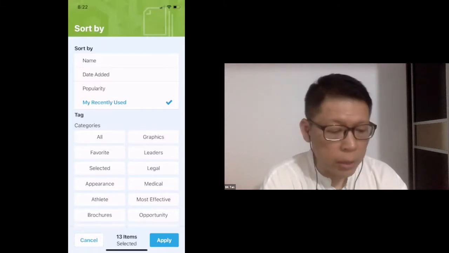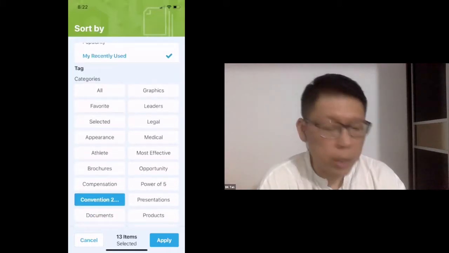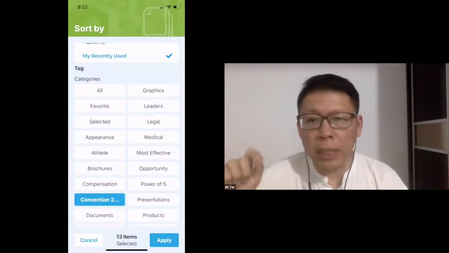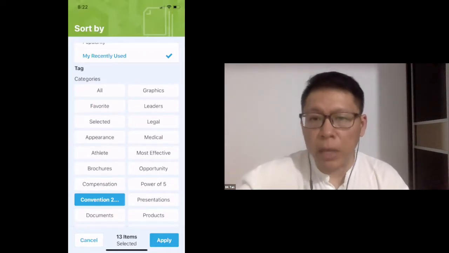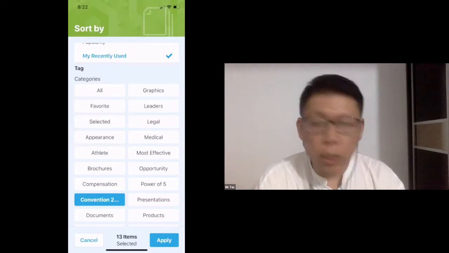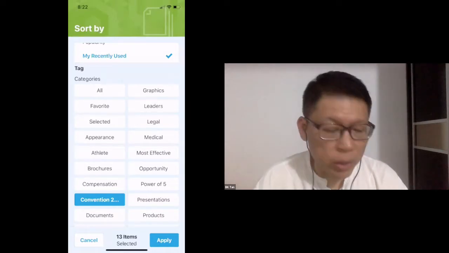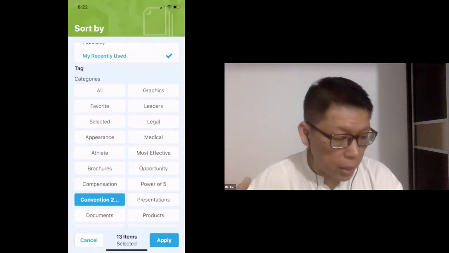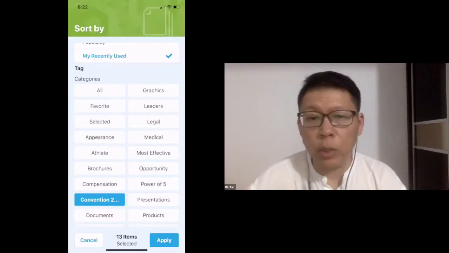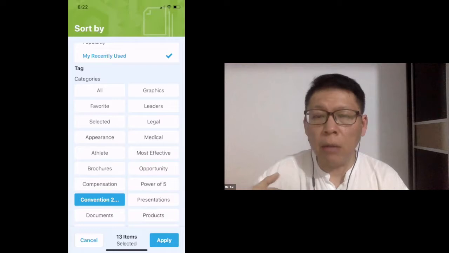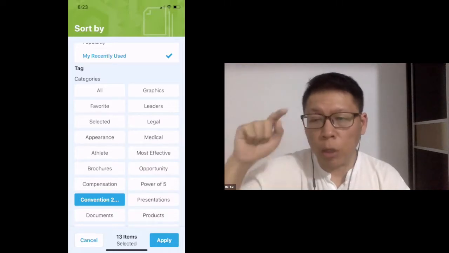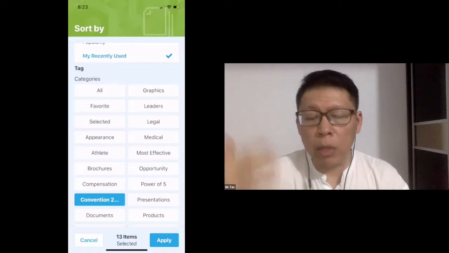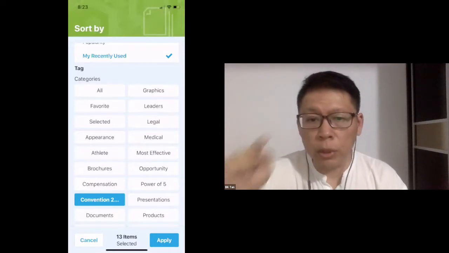Then just below that, you'll see there are many other options. They're called tags, T-A-G, tag. So a tag basically is kind of like an identifier. So you have things like all, which means you will show all your videos. You have graphics, you have favorite, you have leaders, you have selected. You also have things like Convention 2019. So for now, I've selected for myself Convention 2019. So you only show all the new videos that we have published and they are useful. So that is what I've done.